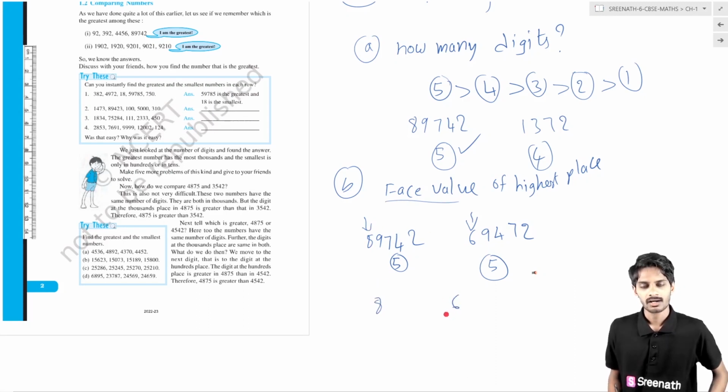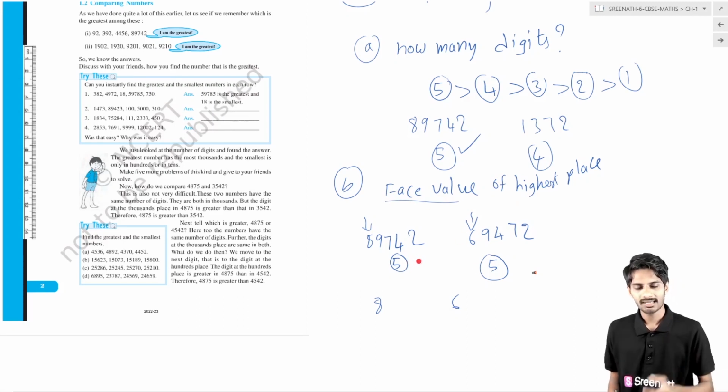Here the face value is 6. Now, if you are given two numbers and asked to find the greatest number, first you have to find out how many digits. The next thing is to observe the face value of the highest place. Then the number having the highest face value is the greatest number.